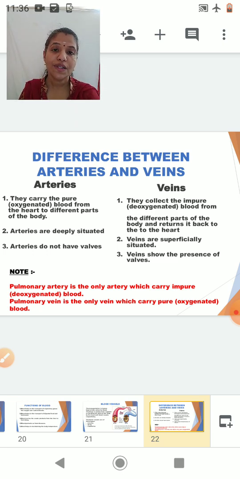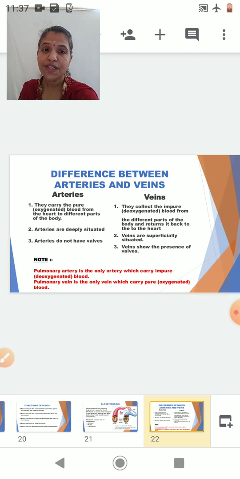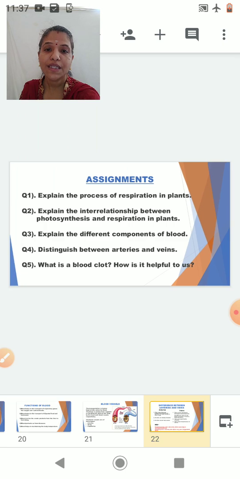So that was the end of the blood vessels, that is arteries as well as veins. I suppose that all of you might have understood what was taught in this session of biology. Now students, this marks the end of the session. Now you have some assignment questions here.